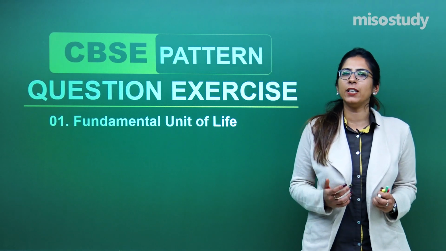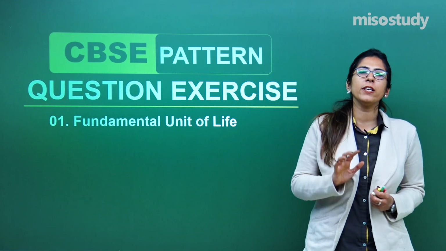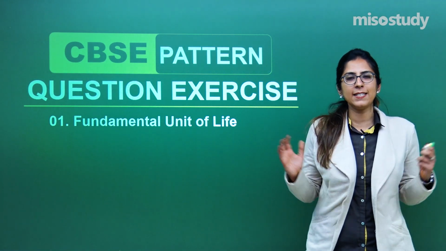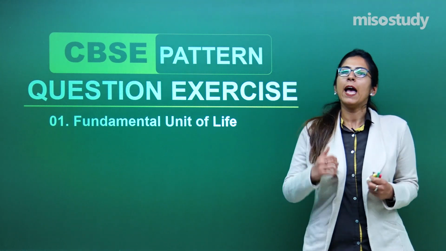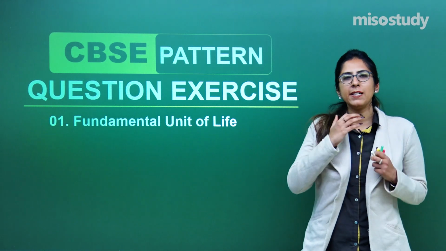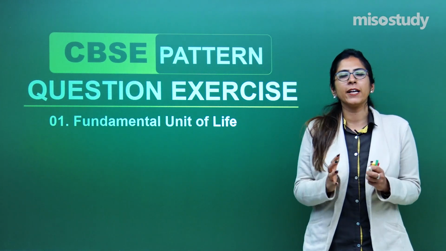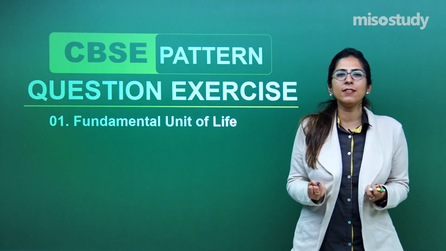We all know what the fundamental unit of life is, that is a cell. A basic unit of life, our whole body is made up of millions of cells. Cells combine together to form tissues, tissues combine together to form organs, and likewise there is a hierarchy. Organs combine together in a system. Like we have a digestive system, in which so many different organs are present.